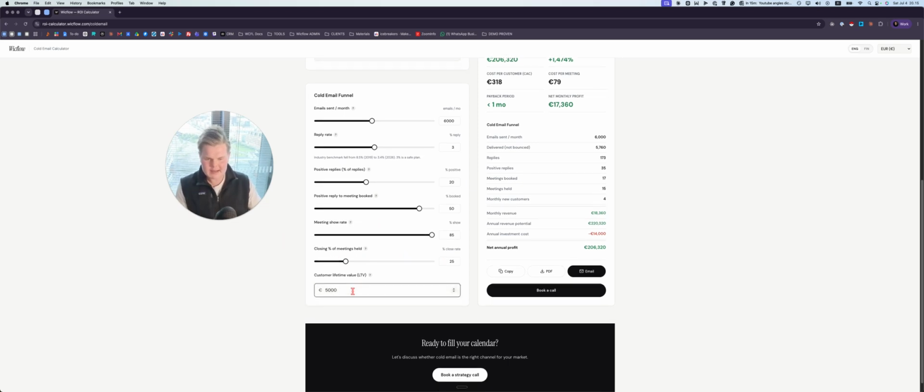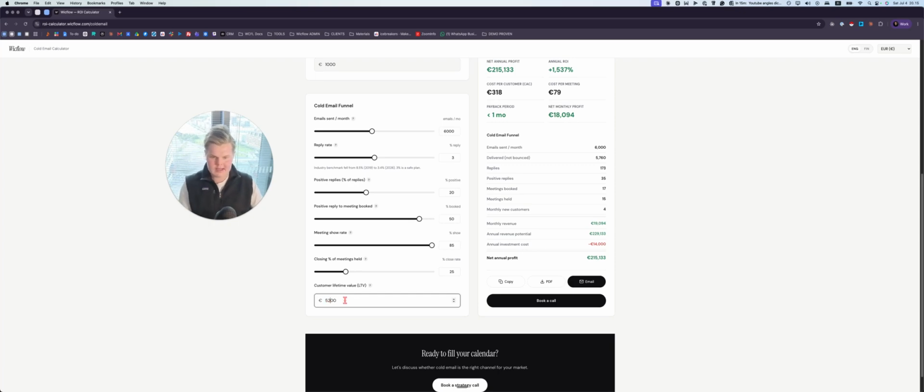And then the last and final thing we need to calculate is the lifetime value of a customer. So how much is one customer worth to us? Let's say we're an accounting firm and one client pays us 1,000 euros or dollars per year. And usually our clients churn at 5 years. All right. Then it's quite easy to calculate. Our average churn is 5 years. We'll get $1,000 per month. Or per year, I wish per month, per year. That means that our lifetime value of a customer is 5,000 euros or dollars. All right, so that's it.